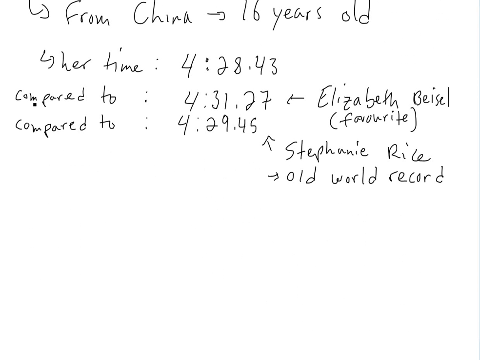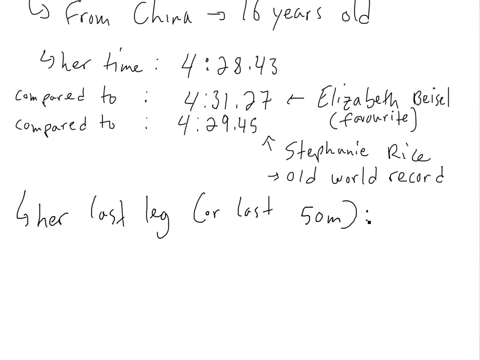Now, although she won by almost a second here, what's really remarkable is that on her last leg, the last 50 meters of the freestyle, she clocked a time of 28.93 seconds. This is unbelievably fast.